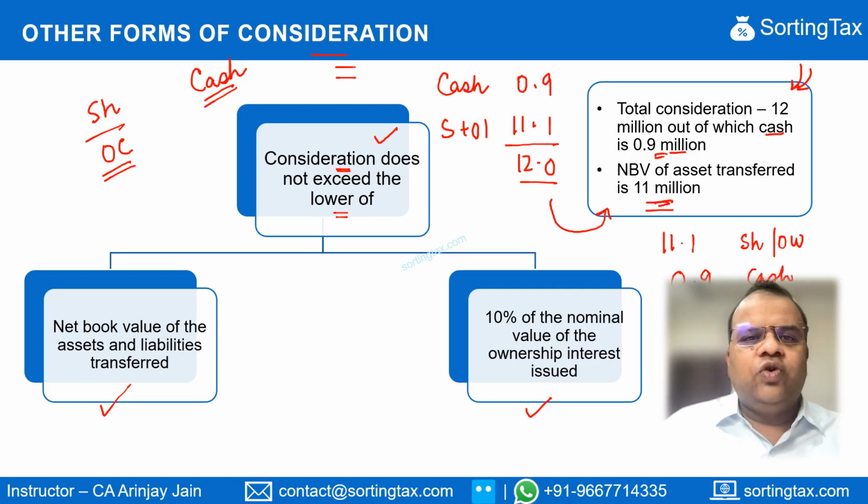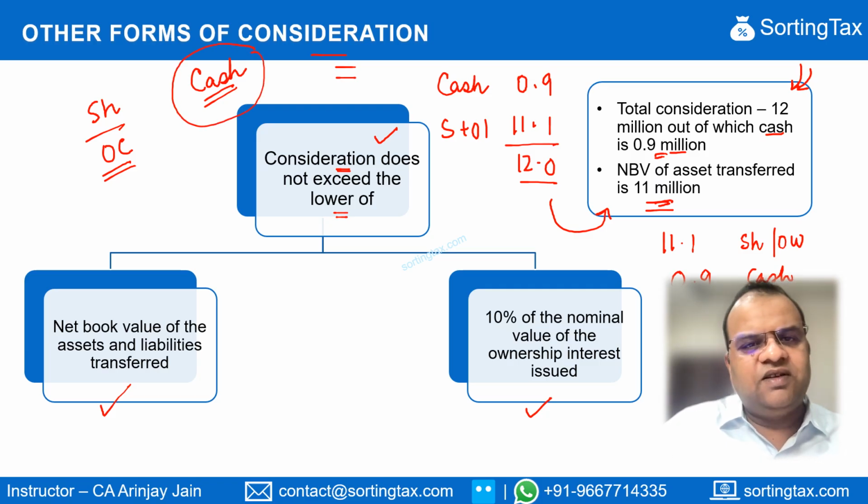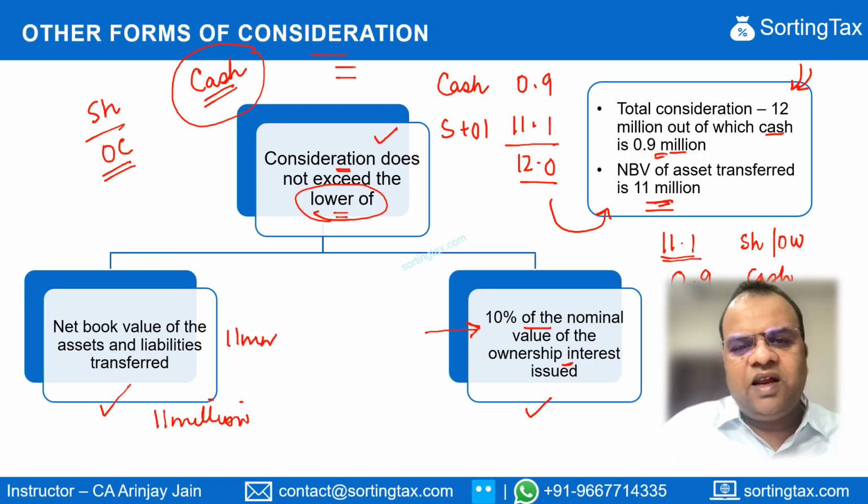So as long as the consideration paid by way of cash, which is consideration other than shares and ownership interest, does not exceed the lower of the following two numbers. One is the net book value of the assets and liabilities transferred. What is that? That is 11 million in this case. And second is 10% of the nominal value of ownership interest issued. How much is the ownership interest issued in this case? It is 11.1. It cannot be 12.